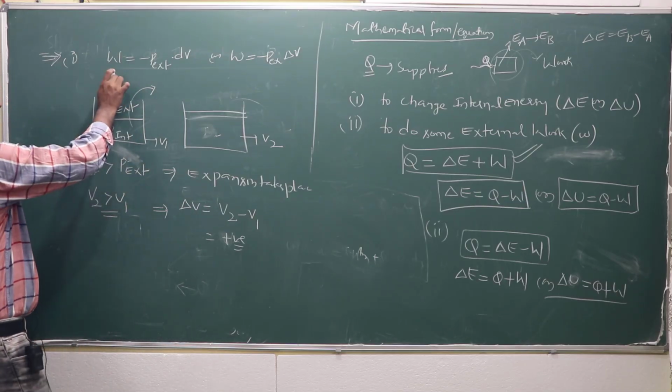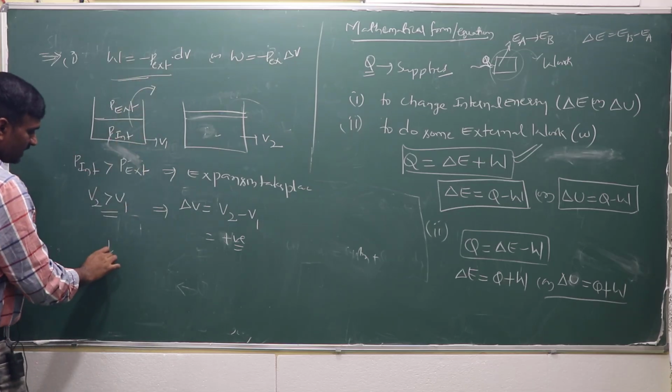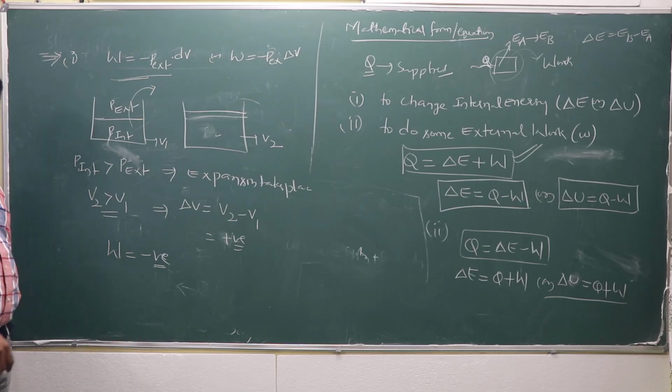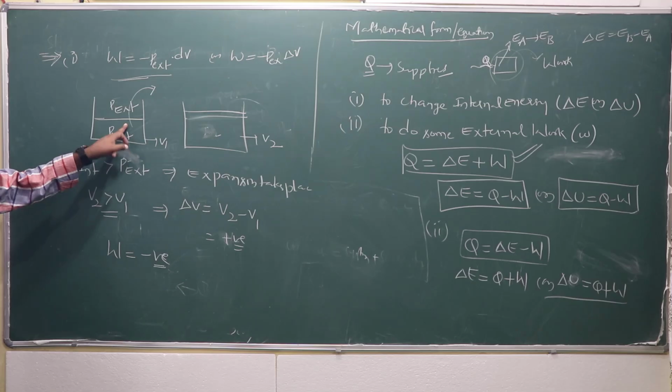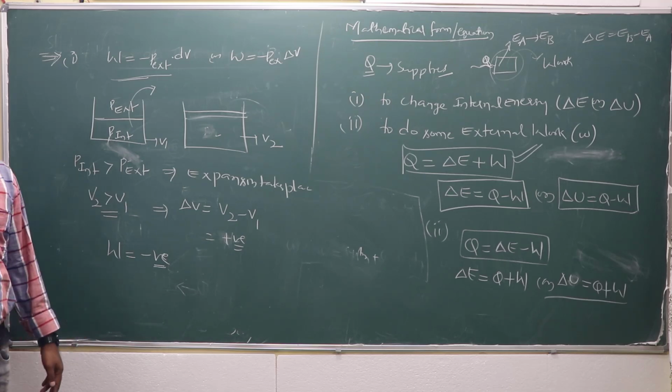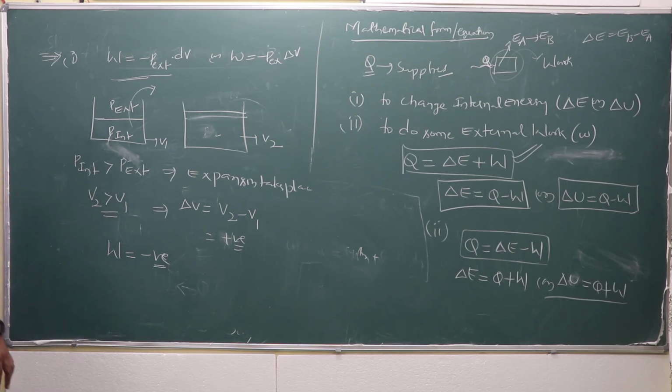When delta V is positive, W value will be negative. This is the case of work done by the system on the surroundings, where W is negative.